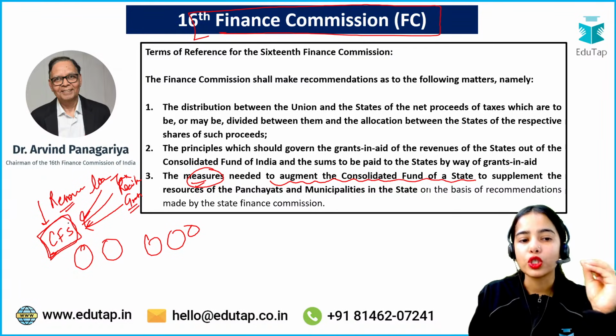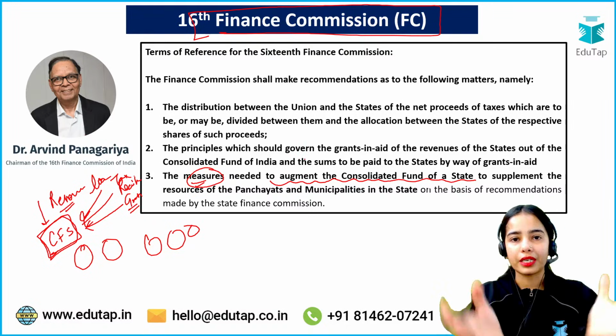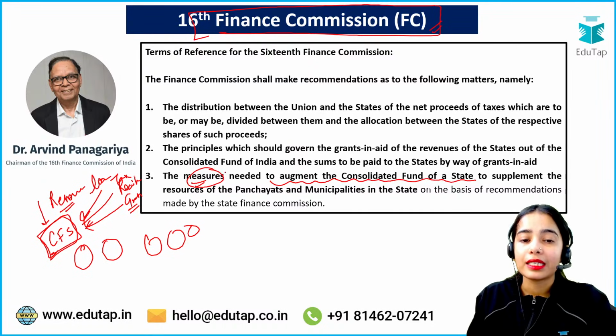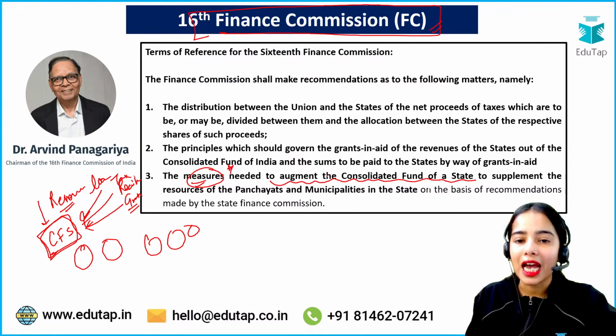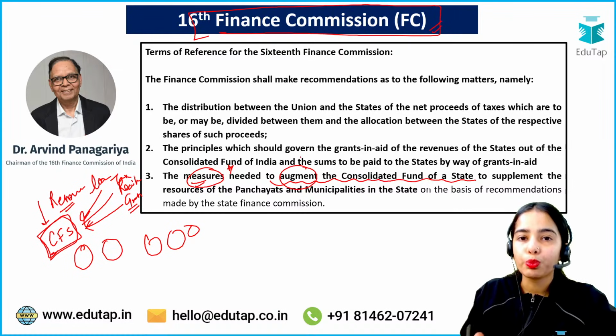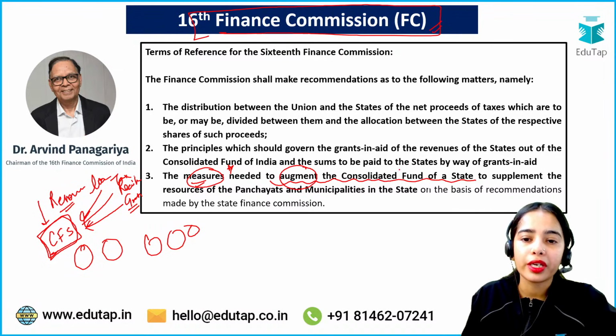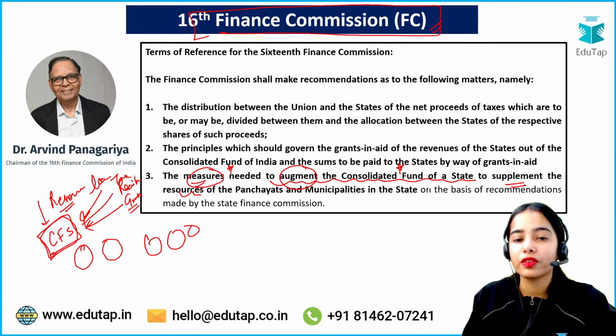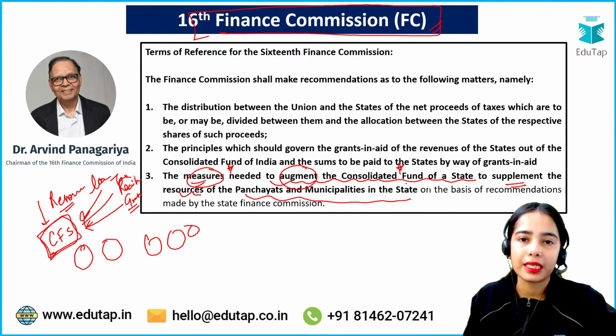This goes to the consolidated fund of state. So the Central Finance Commission recommends the measures that can be taken to augment, to boost, or to increase the consolidated fund of state, to supplement the resources that will further go to the panchayats and municipalities in the state.